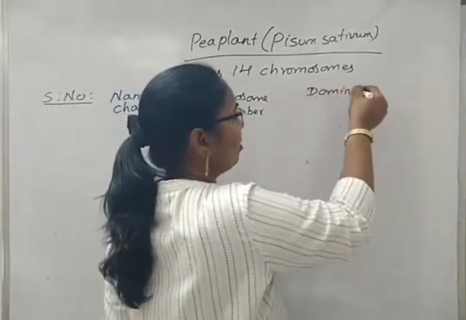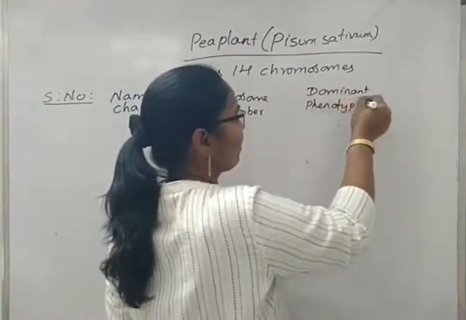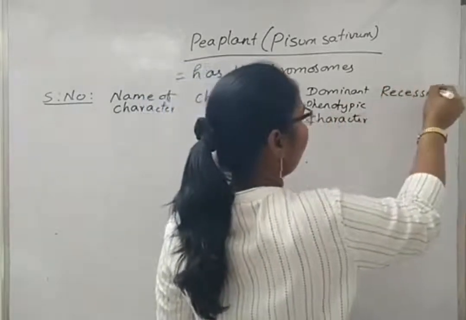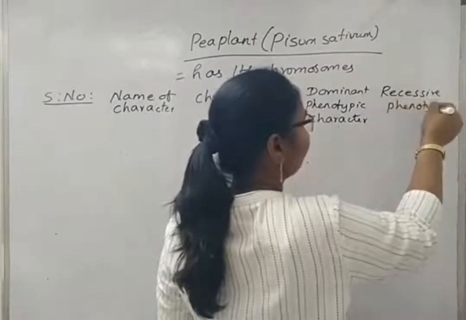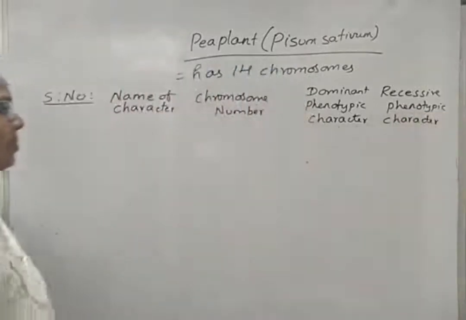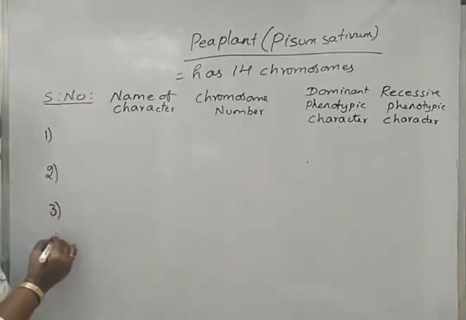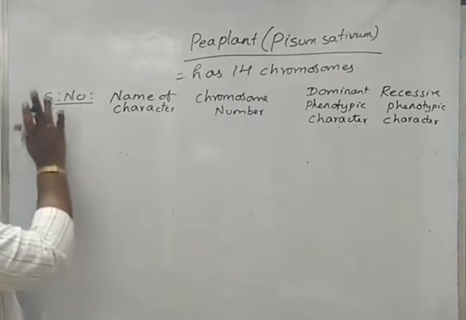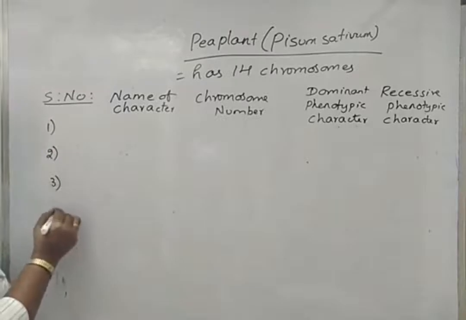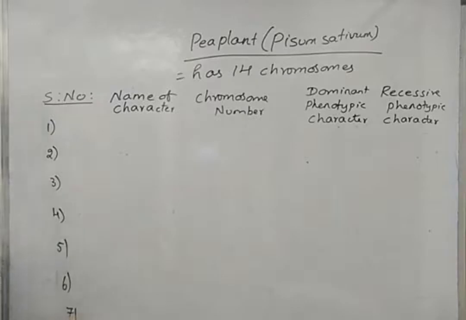What is the name of the dominant phenotypic character and the recessive phenotypic character? Okay, so first, how many characters were studied by Mendel? There are 7.